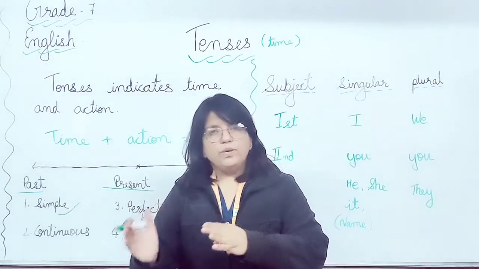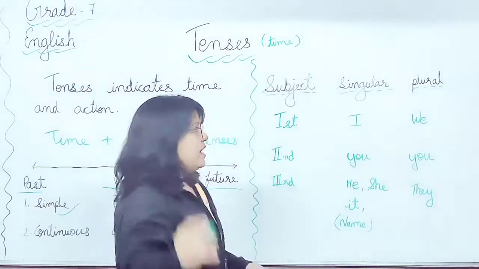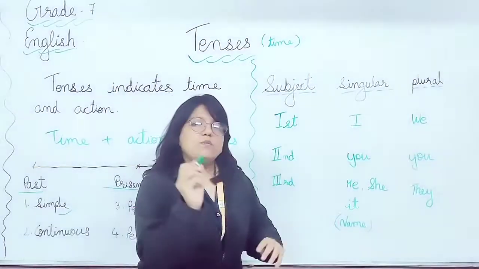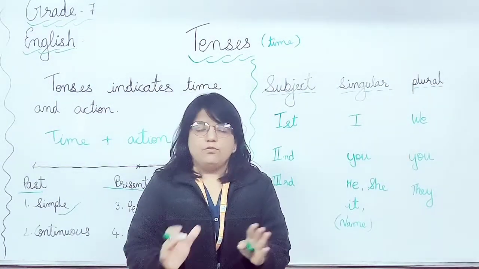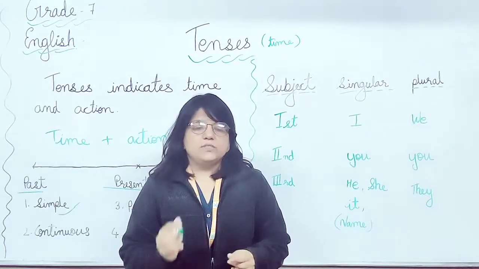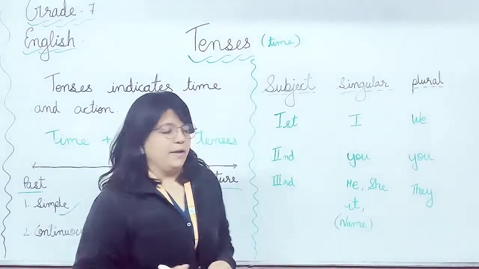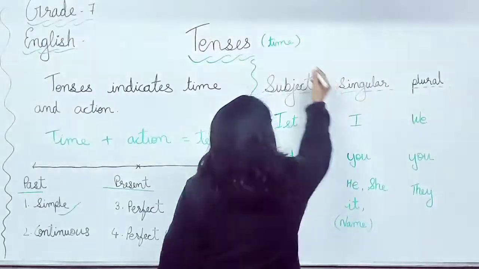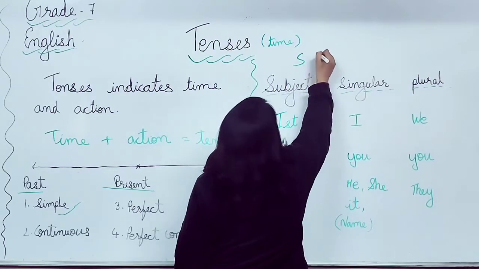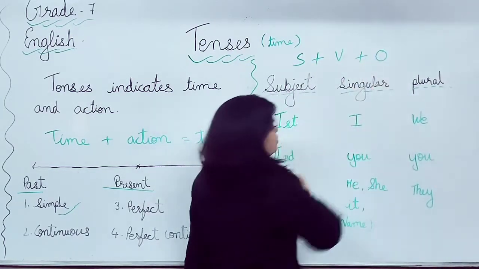But before moving ahead to the tenses, start करने से पहले I want to show you one thing. Now whatever sentence is there, तो sentence का structure क्या होता है? किन चीजों से sentence बनता है? We can say sentence forms subject plus verb plus object.